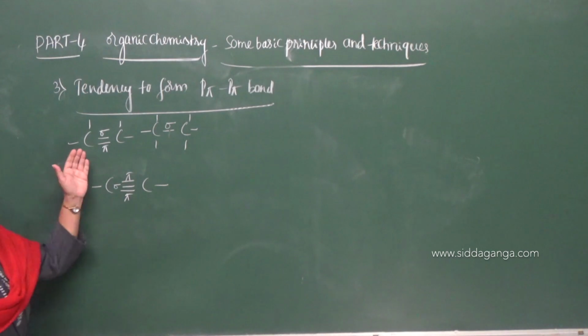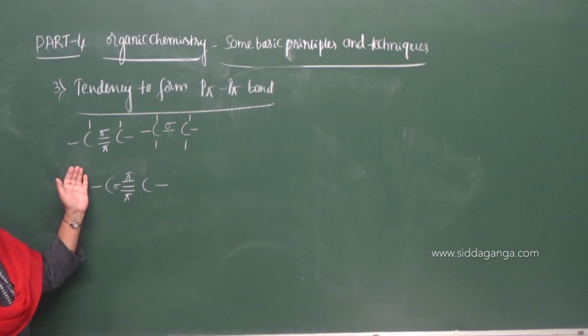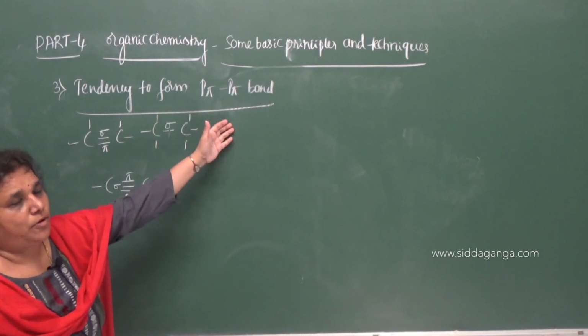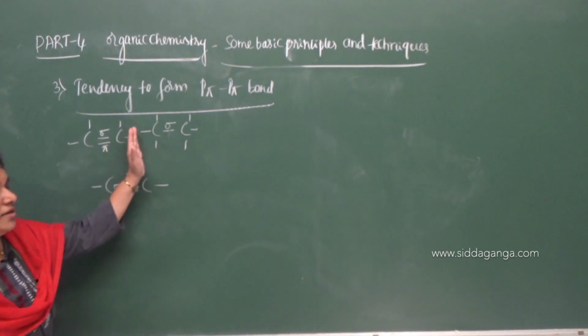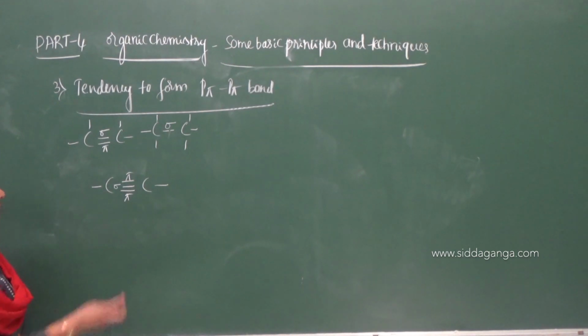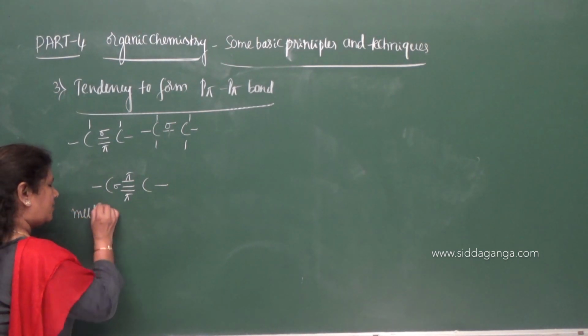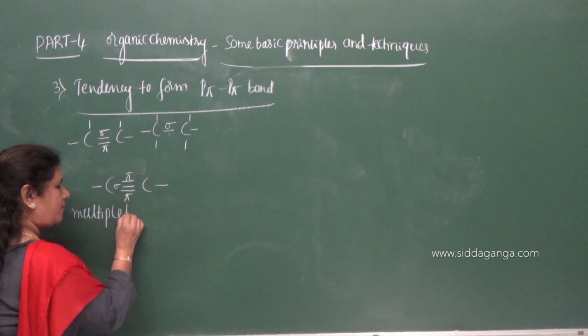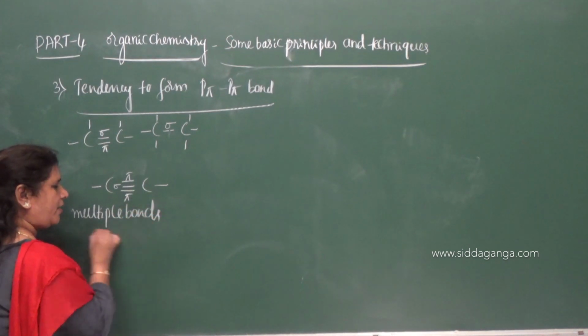So carbon shows a tendency to form p-pi bonds with other carbon atoms. So it forms multiple bonds. This is the special property of carbon.